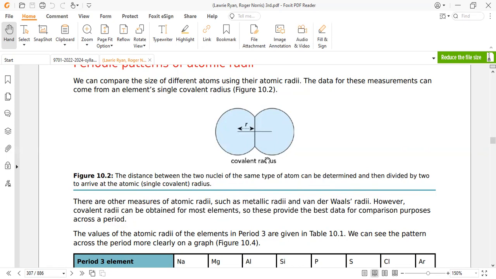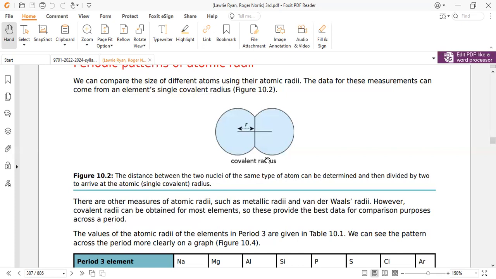If the examiner asks you to define atomic radius, we use the definition: half of the distance between two nuclei of the same type. It may be covalent, metallic, or van der Waals. We use the covalent radius if we suppose the nature of bonding between the atoms is covalent, like chlorine, Cl2. We change the term to metallic radius if metals are engaged with each other, or to van der Waals radius if the element exists as noble gases, where no bonding exists. Half of the distance between the nuclei of the same type is called the atomic radius.